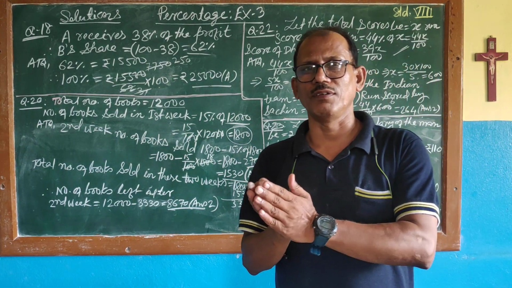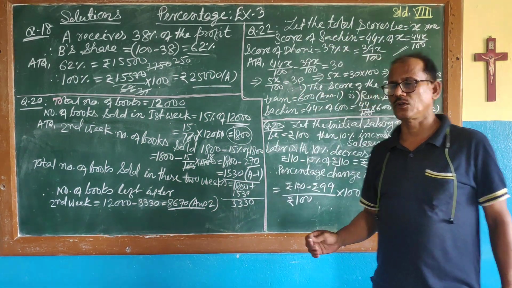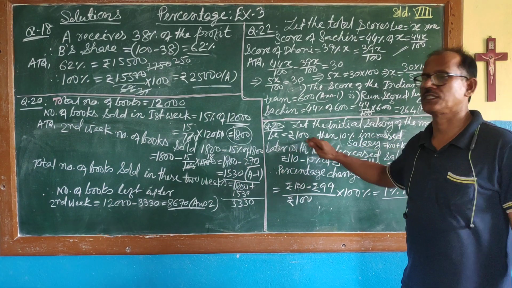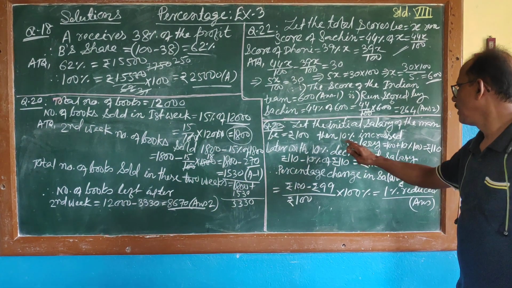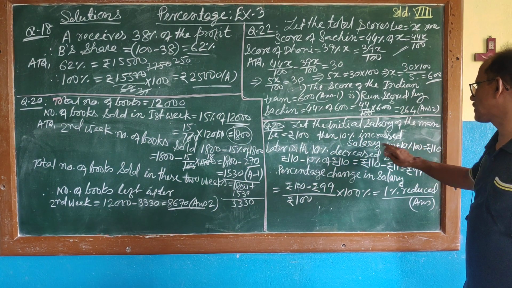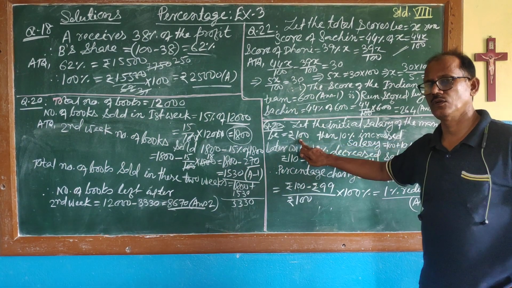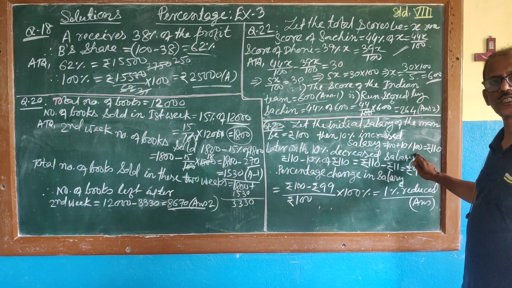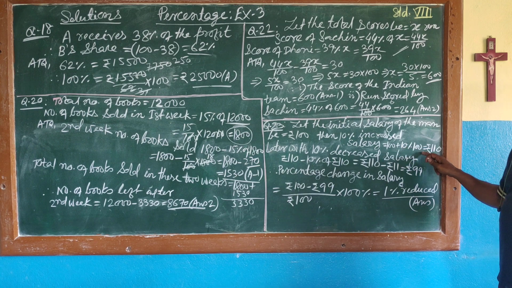In this case, I will take 100 as his salary. Let the initial salary of the man be 100. Now a 10% increase in salary means what? 10% of 100, or you can take X also, X plus 10% of X. So 100 plus 10% of 100.